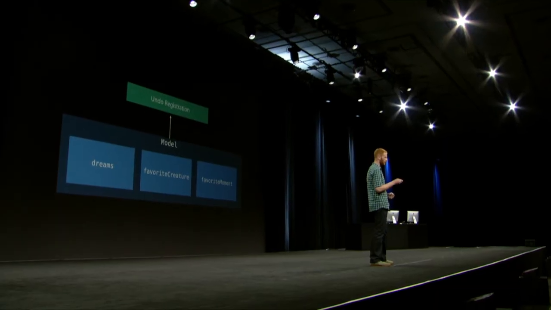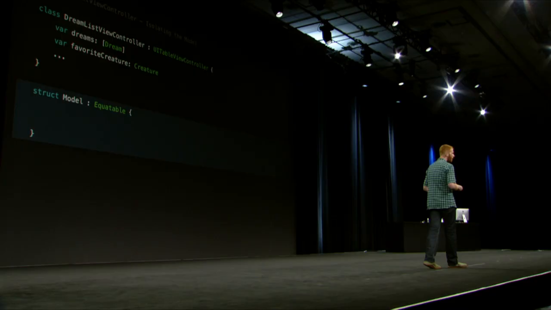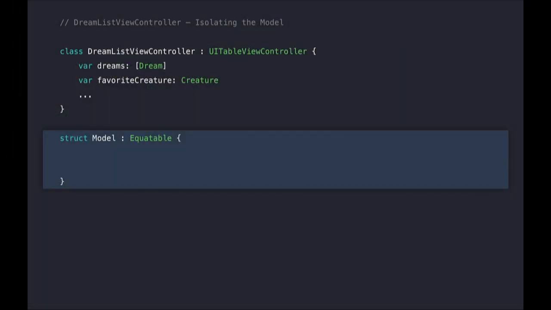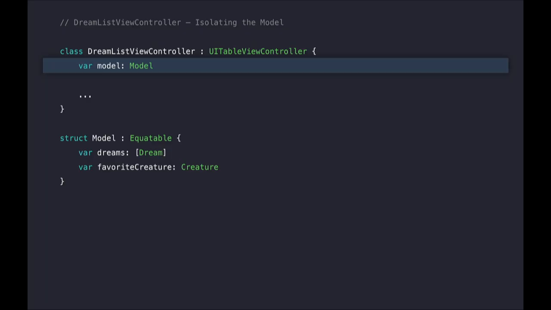And if we add another model property, we still just have one code path. And so this is really great. And so we can accomplish this in code by moving our two model properties on our view controller into our new model struct. And from there, all we have to do is add a new model property to the view controller. So that's how we're going to structure it.